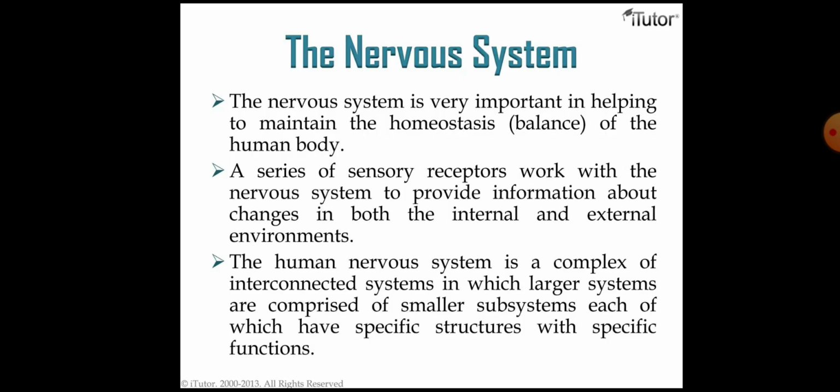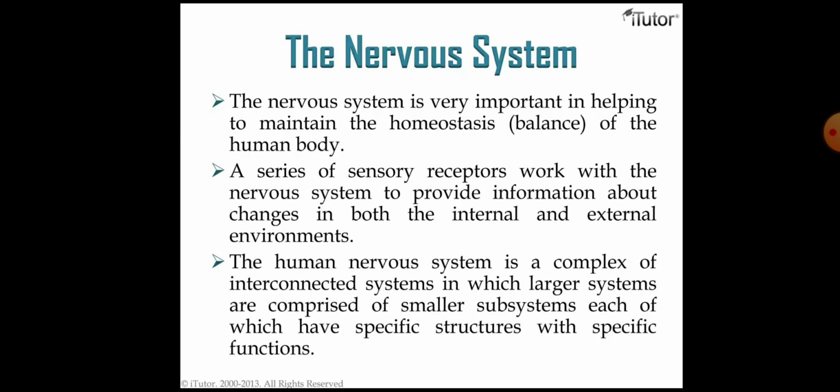Next, the human nervous system is complex. It is a complex of interconnected systems in which larger systems are comprised of smaller subsystems, each of which has a specific structure with a specific function.